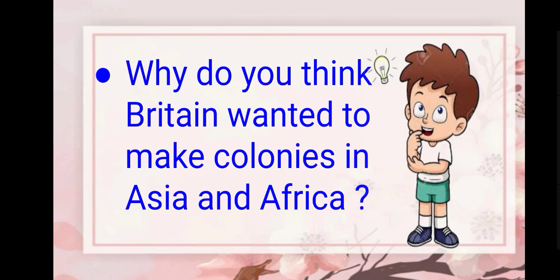To run the industries and factories, lots of raw material is required. To get that raw material, they wanted to make colonies. Got it? Therefore, Britain started taking control of different nations in Asia and Africa to meet this demand. Also, by taking control of different nations, it could sell its manufactured goods at higher prices and make a profit.